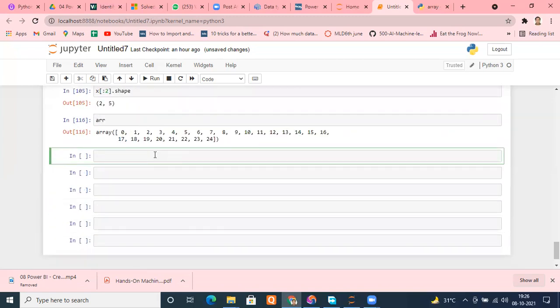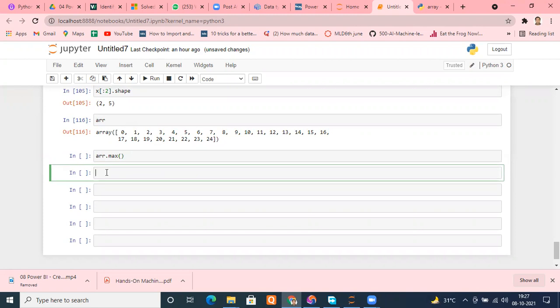Example, I want to know what is the maximum number in the entire array. So what I can do is simple np, or you can directly use this function as well: arr.max. There are universal functions also that I will tell you about, like np.max, in which you can pass your array. But you can have inbuilt functions as well, which we are using: array.max. So it will tell me the maximum value of the element in this array.